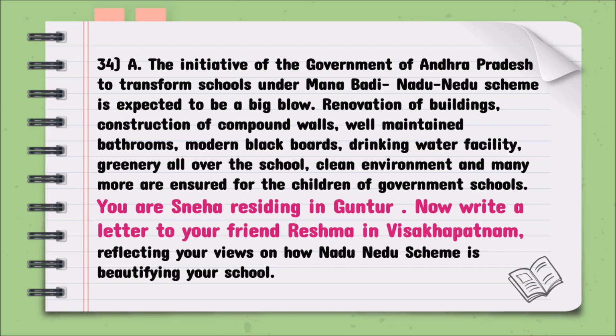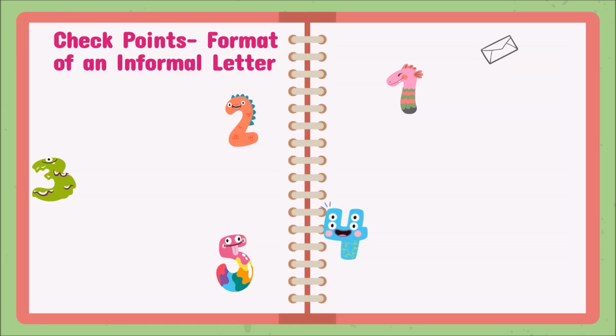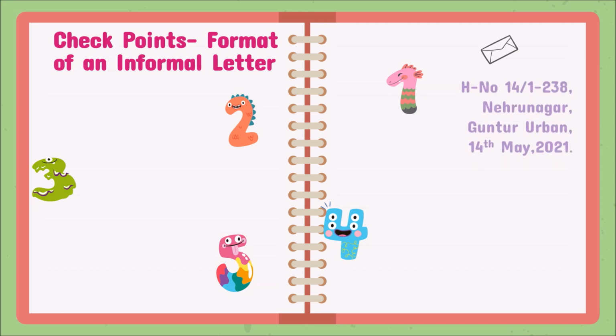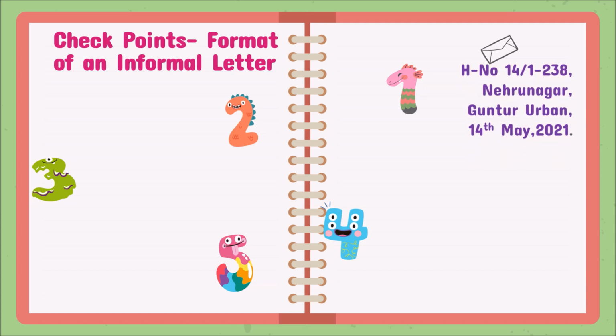Now let us check the important points, and here are the checkpoints for you. Let's look at the format of an informal letter. Number one, when we said imagine you are residing at Guntur, you have to make it a point that there should be Guntur in your sender's address.